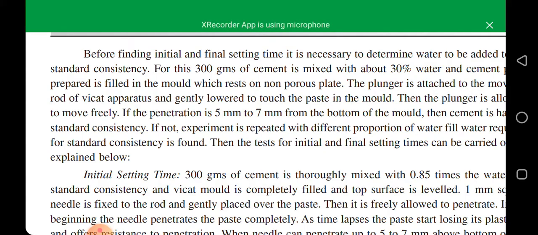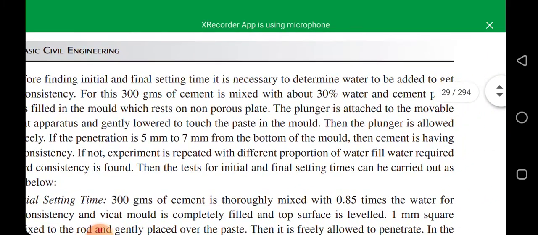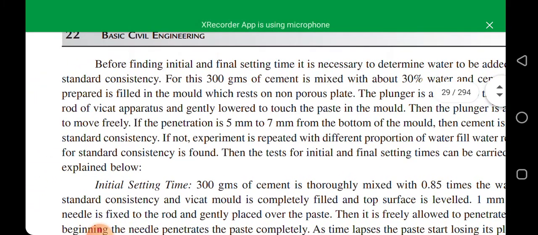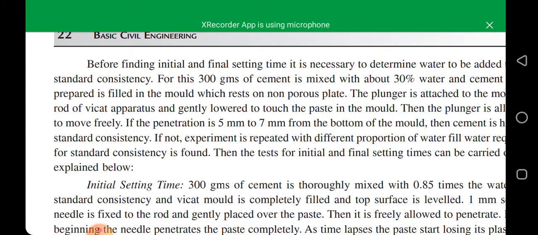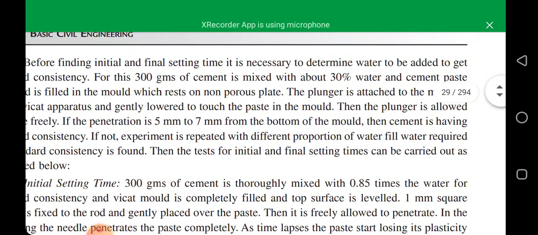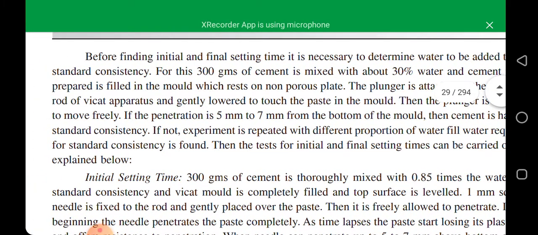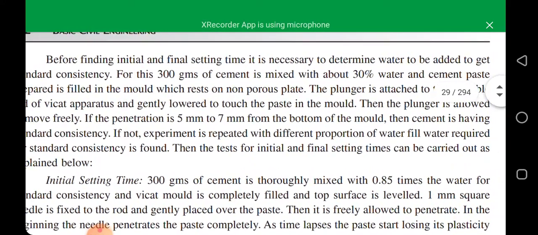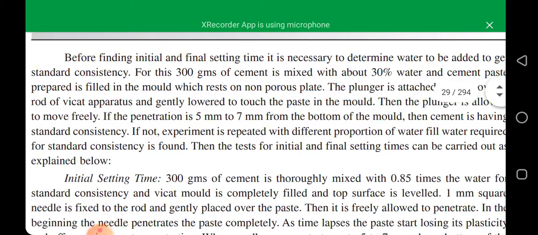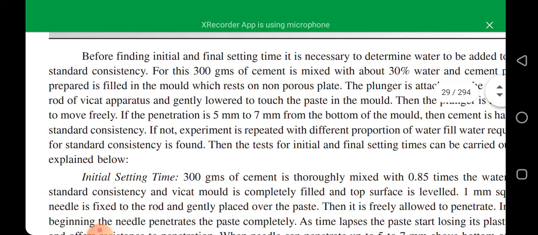The plunger is attached to the movable rod of the Vicat apparatus and gently lowered to touch the paste. Then the plunger is allowed to move freely. If the penetration is 5 mm to 7 mm from the bottom of the mold, then the cement has standard consistency. If not, then we need to repeat and change the proportion of water.